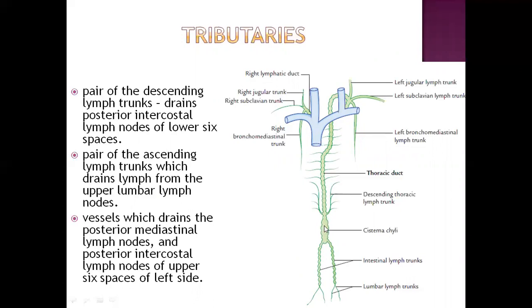From the cisterna chyli, you will see the thoracic duct continues by passing through the aortic opening of the diaphragm. The tributaries are a pair of descending lymph trunks which drain the posterior intercostal lymph nodes of lower six spaces, a pair of ascending lymph trunks which drain lymph from the upper lumbar lymph nodes, and vessels which drain the posterior mediastinal lymph nodes and posterior intercostal nodes of upper six spaces of left side.